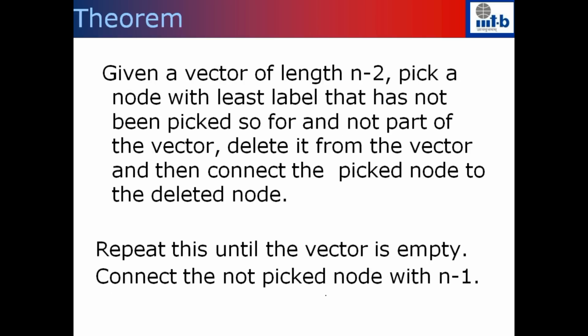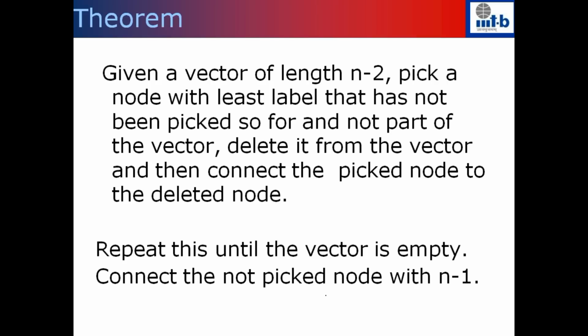Now we have to think about how, given a vector of length n minus 2, you construct a spanning tree which will map back to the same vector. So the algorithm goes like this.